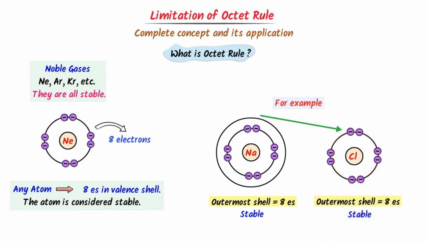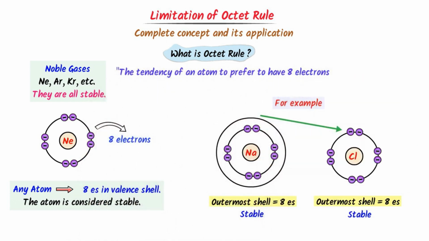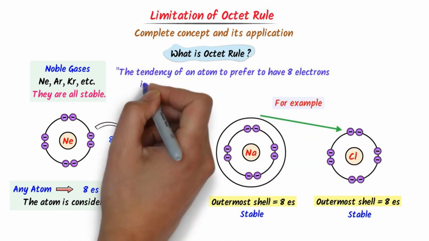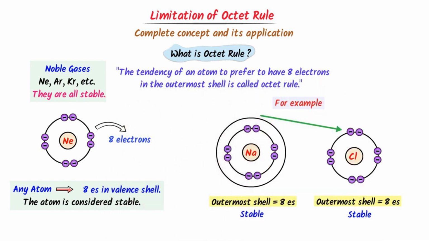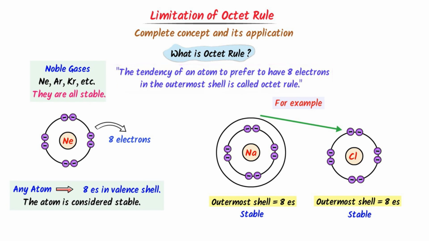Therefore, we define octet rule as the tendency of an atom to prefer to have 8 electrons in the outermost shell. Let me repeat it. The tendency of an atom to prefer to have 8 electrons in the outermost shell is called octet rule. Thus remember that any atom is stable if it has 8 electrons in its outermost shell.